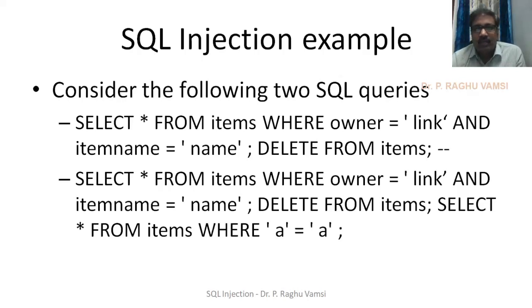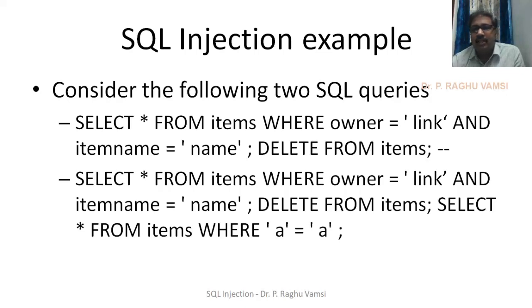So select star from items where owner is equal to link. And SQL queries can also be nested. SQL queries may be complex. Complex means it may not be a simple straightforward query. It may consist of several nested queries, and may be linked with AND operation or OR operation. So AND and OR operations may be used liberally in SQL queries when you are working with them.